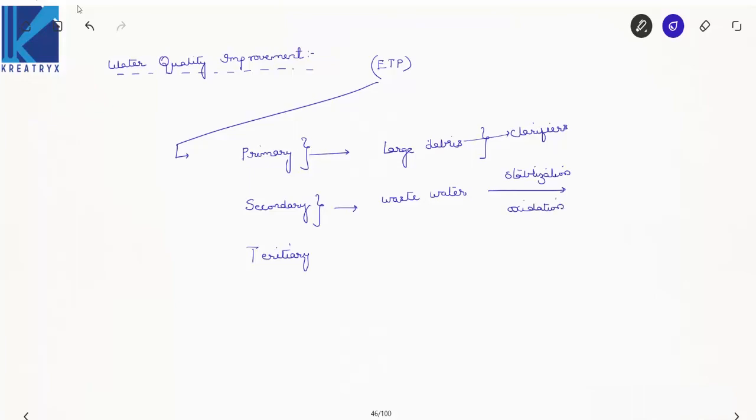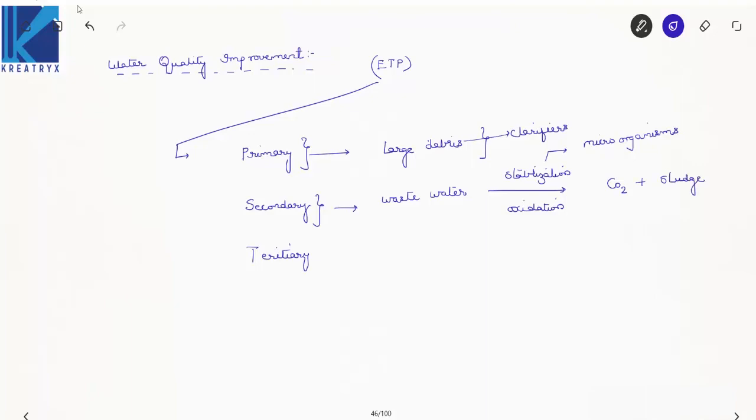Now due to this what happens? In this stabilization or oxidation pond there are microorganisms. They oxidize the organic matter, and as a result carbon dioxide is released, right? And also the waste sludge is released.